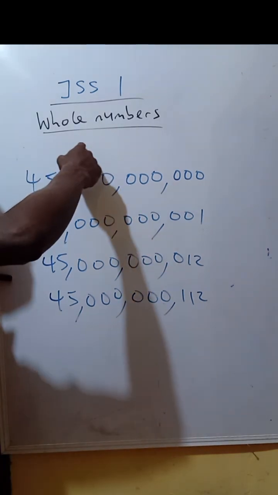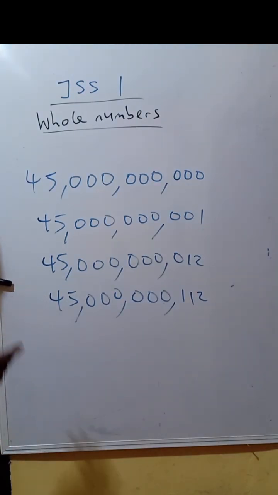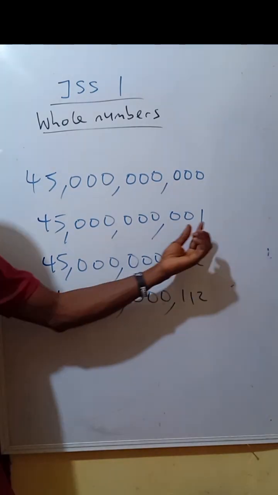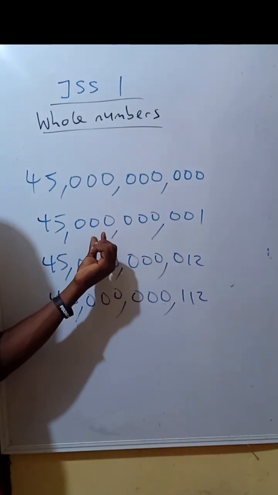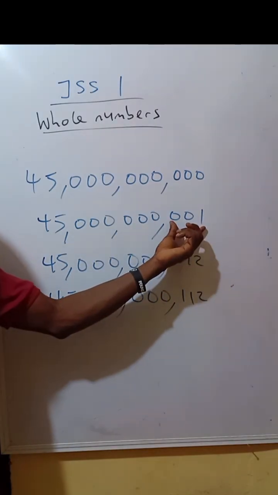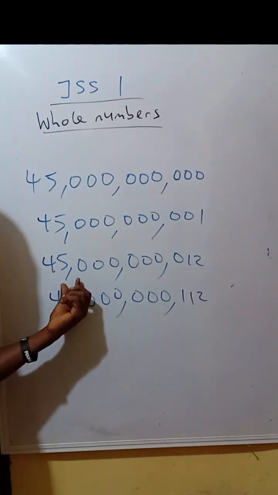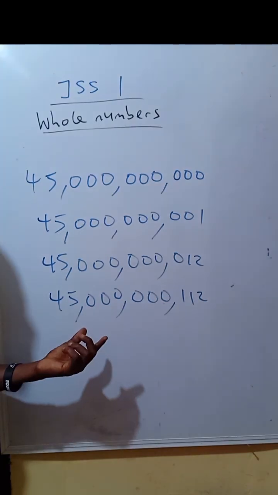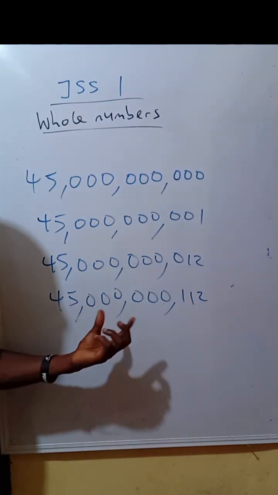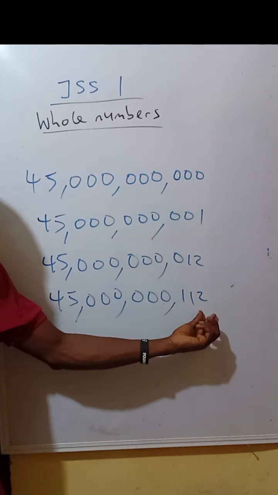That's why earlier I said for the example here, some people write that, but it's not necessary. Once it's a digit here, you can say 45 billion and 1. Don't say 45 billion 1. 2 digits here, 45 billion and 12. Don't say 45 billion 12. But when you get here, 45 billion 112.